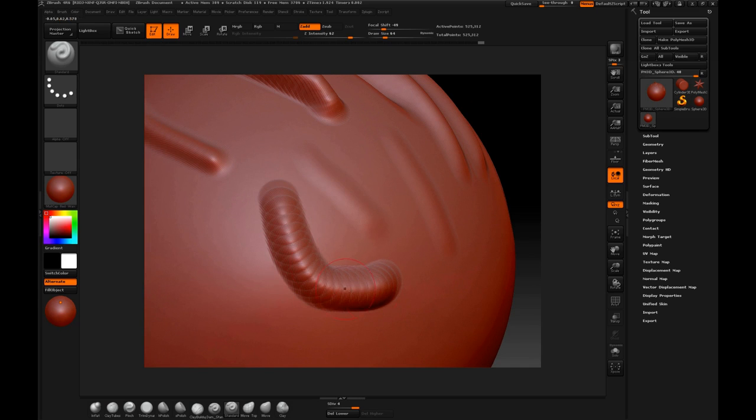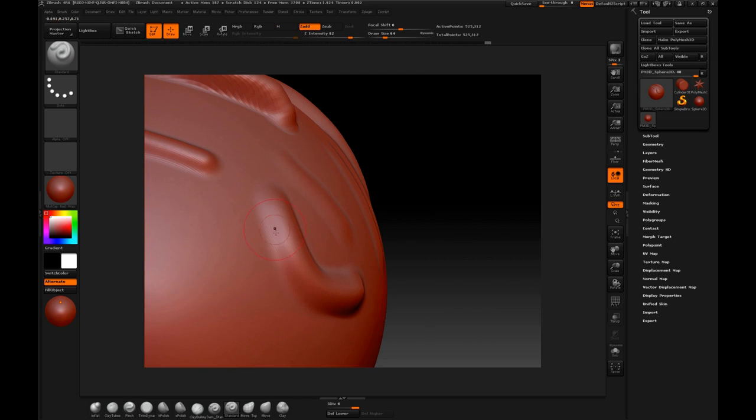When you see this kind of irregularities on the geometry, what we can do is to use a brush called Smooth. We use it by holding Shift. As you can see over here, the icon has changed. And we start painting over the object. As you can see, it smooths the irregularities. And our stroke is completely regular.